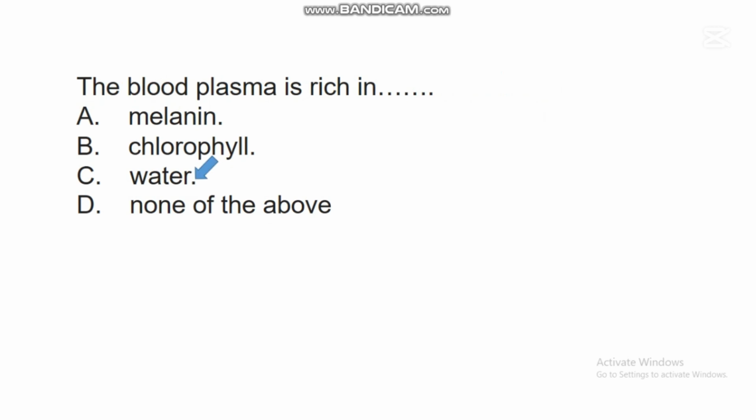Water. So research has shown that the plasma is the liquid portion of the blood, and this blood plasma contains a high quantity of water in it. So the blood plasma is rich in water compared to other chemical contents it has.